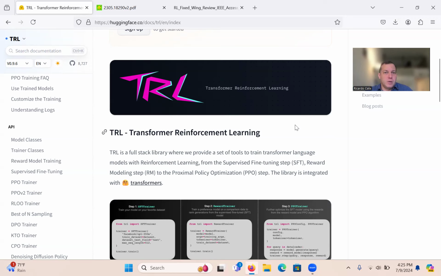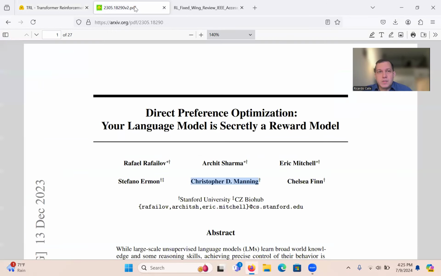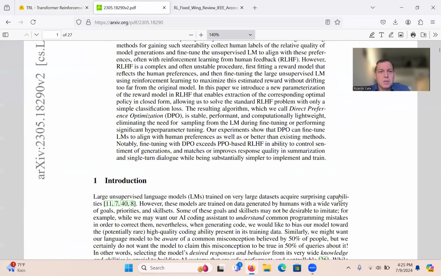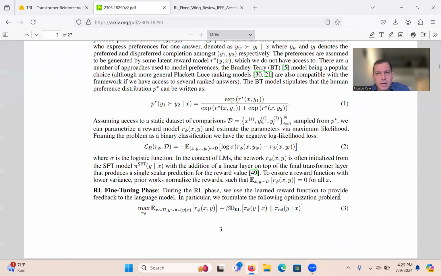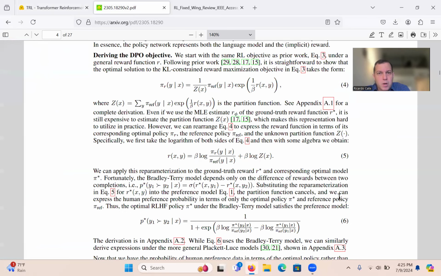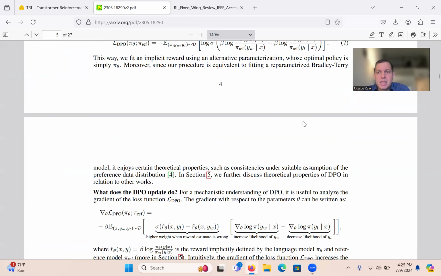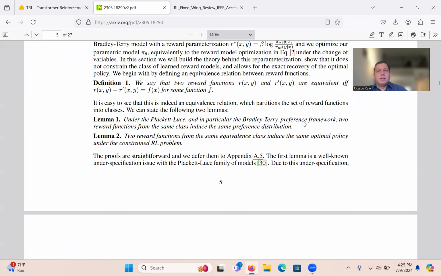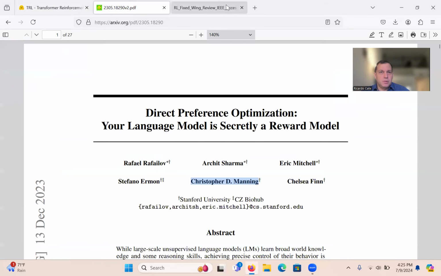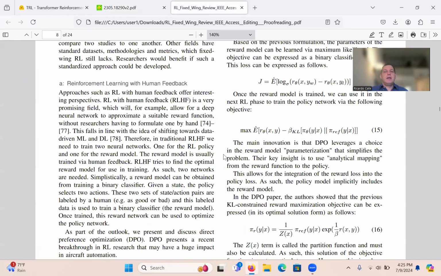All right, so I wanted to motivate that you can do these things on the Hugging Face library, and there are a lot of good examples there. But my goal is to talk about the paper. Direct preference optimization is this paper here, and I have my own write-up of this from an upcoming work. I'll go over the insight of why this is so important. I'm trying to keep this video short, so I'm just going to dive in. I have these notes here, and I'll describe them.